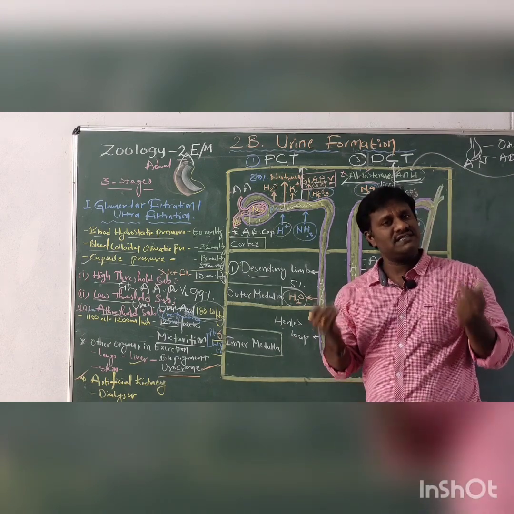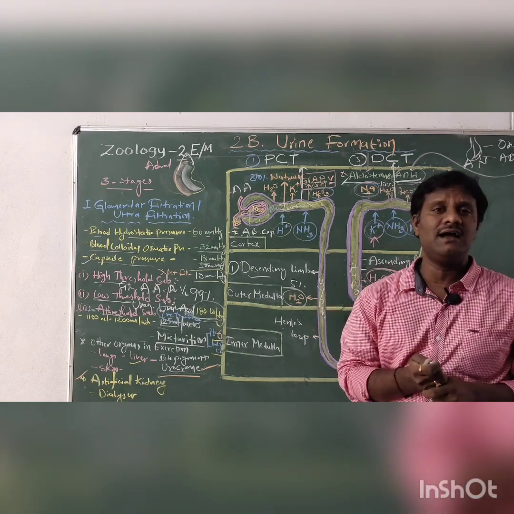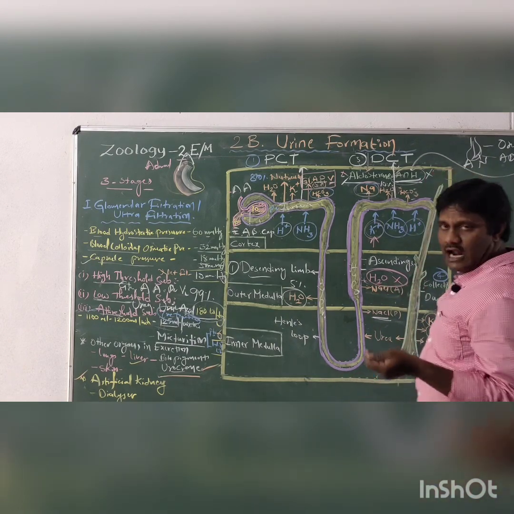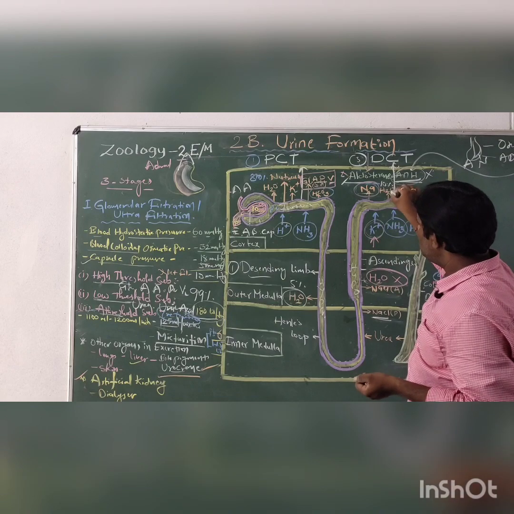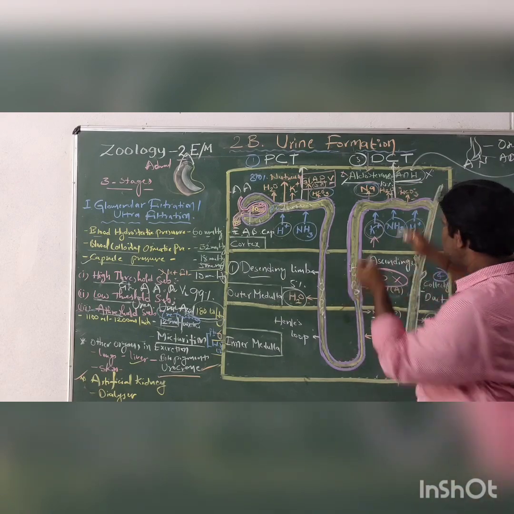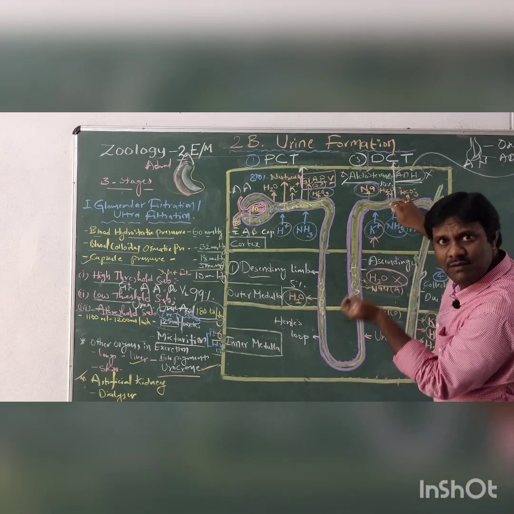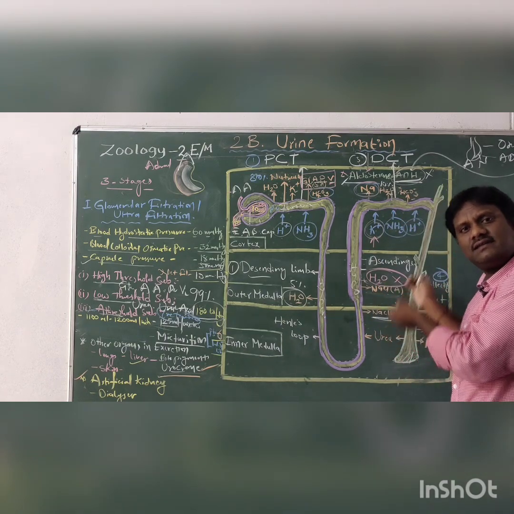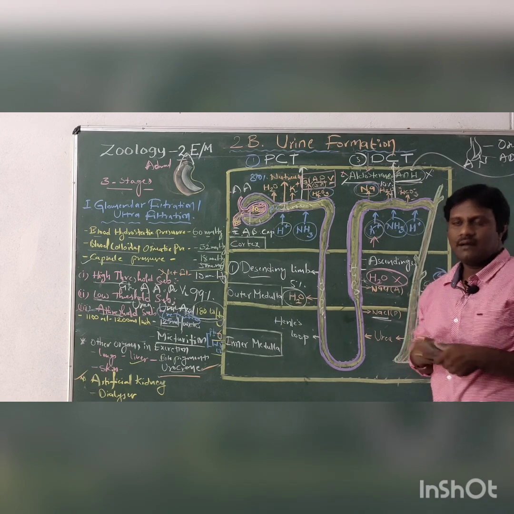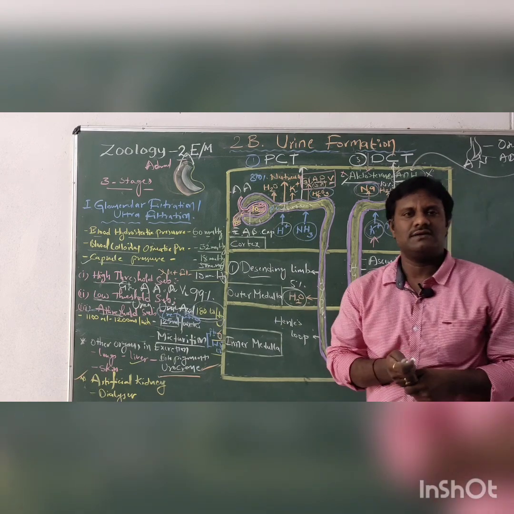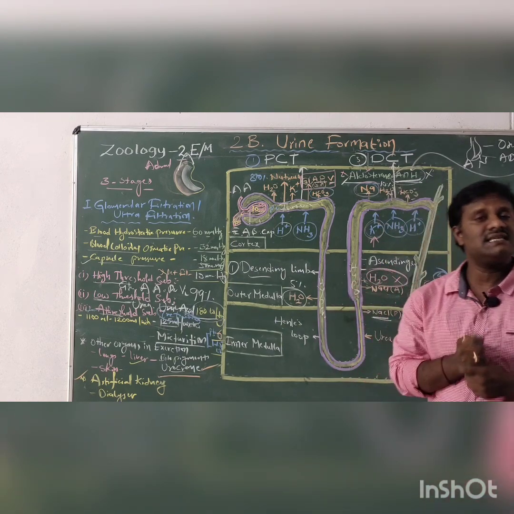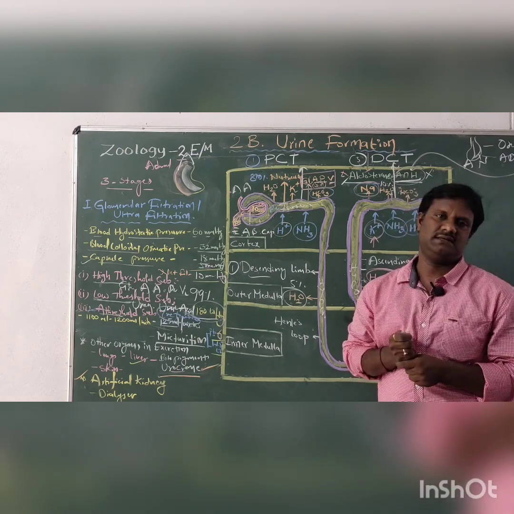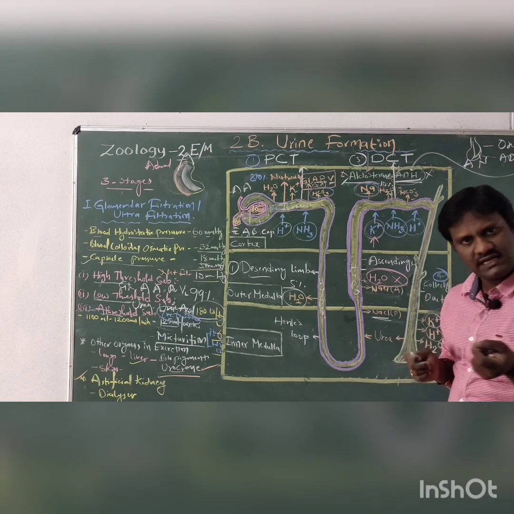What happens if there is a deficiency of ADH? Just imagine ADH is not present, so there is no reabsorption of water. The water then enters the collecting duct in maximum amount and is expelled outside through the urine. That is an important disease called diabetes insipidus. This is most important for the MCET and NEET exams.